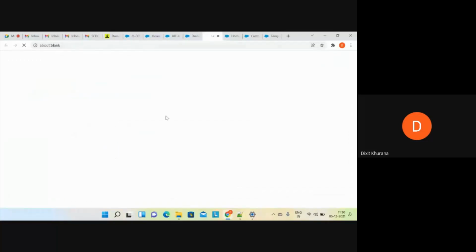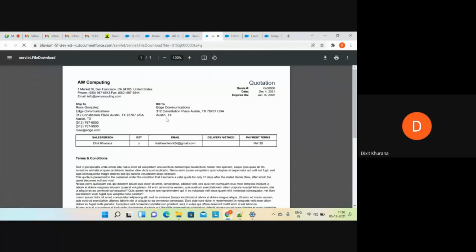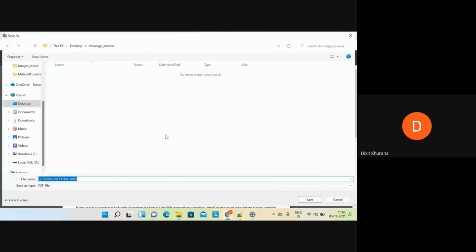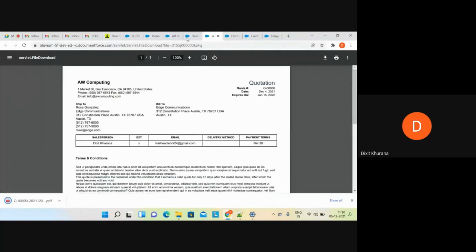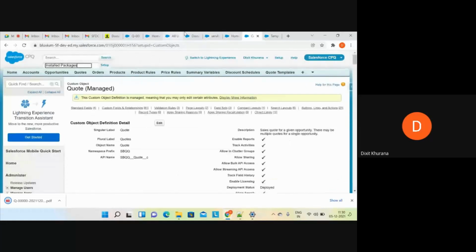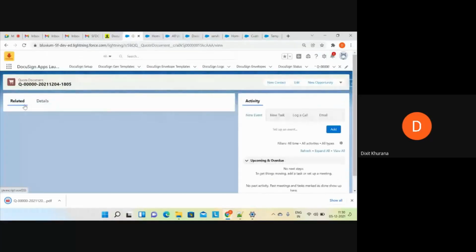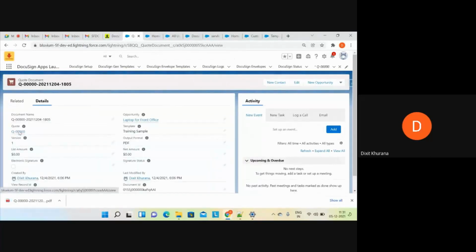Now, if I click on view file, let me download this. Okay. Now, if I go here on this code record, sorry, let me go to this code.